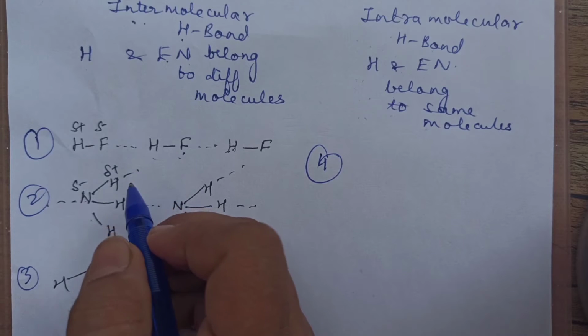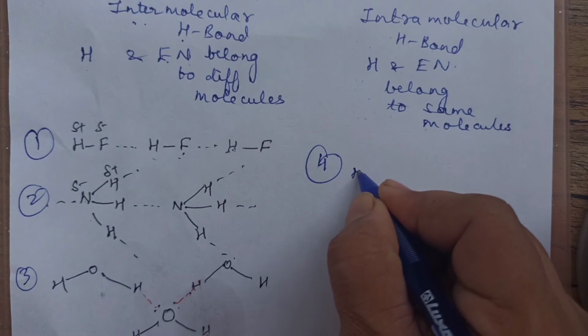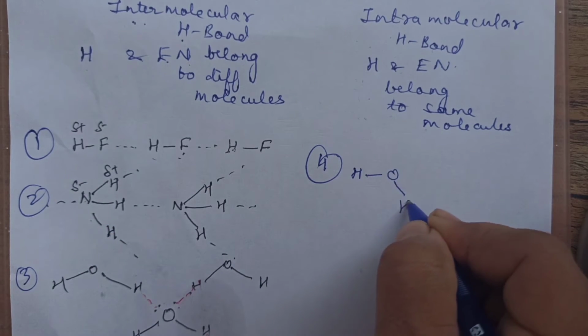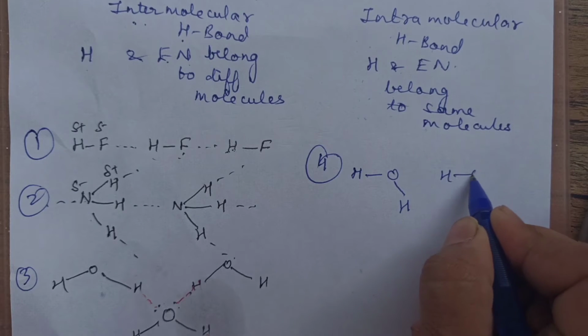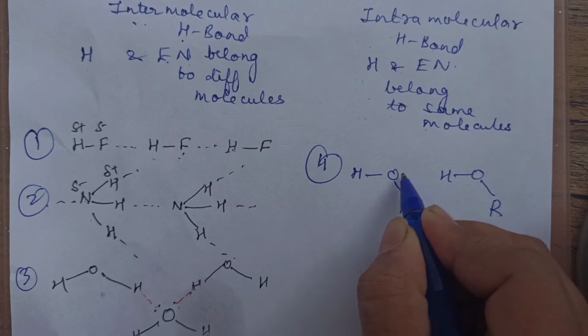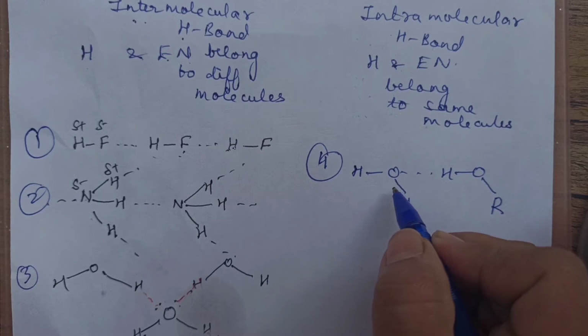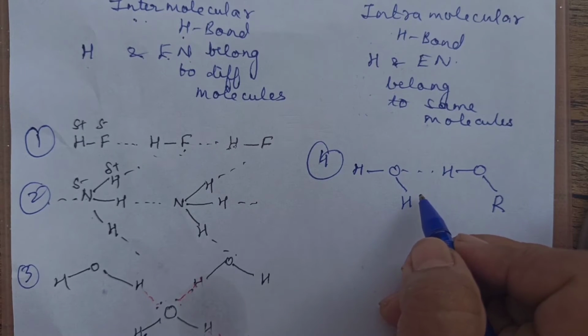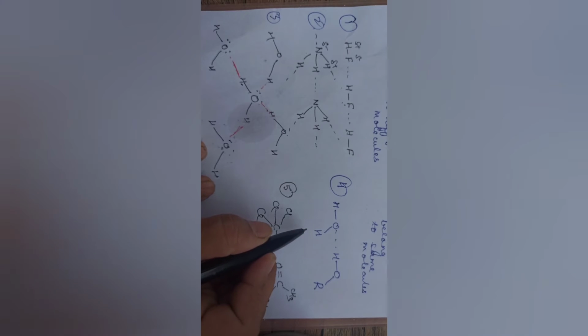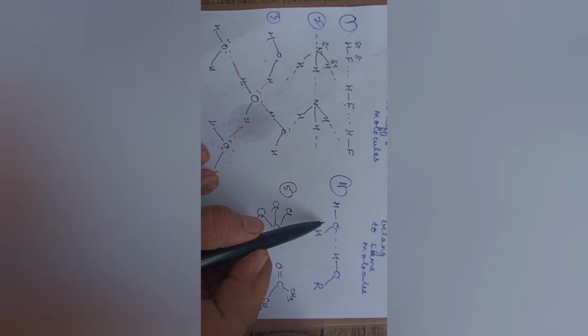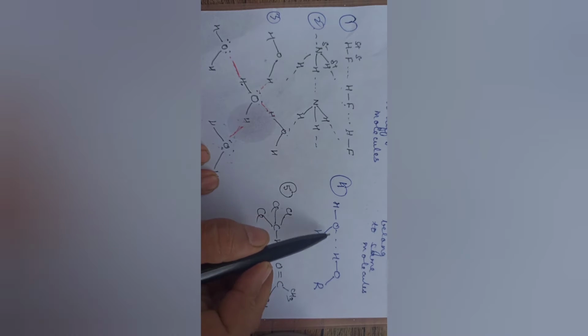They can be different also. Like if I write, this is one water molecule, right? Now another one I am writing is, say, alcohol. So between alcohol and water also there can be intermolecular H bonding. Is this okay? So not necessary the two should be the same molecule.